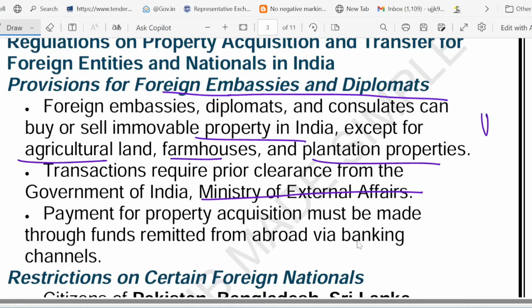For example, suppose we take the case of the US Embassy. So the US Embassy can buy a Delhi office, but only after the Indian government says yes. So they have to take permission from the Indian government.